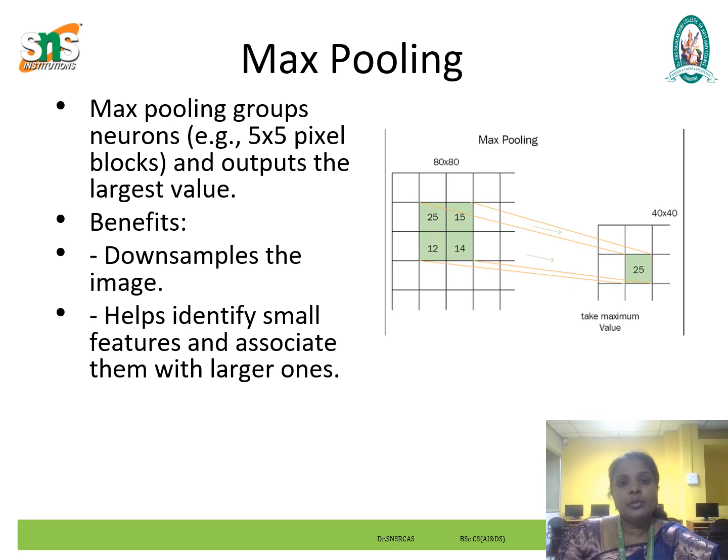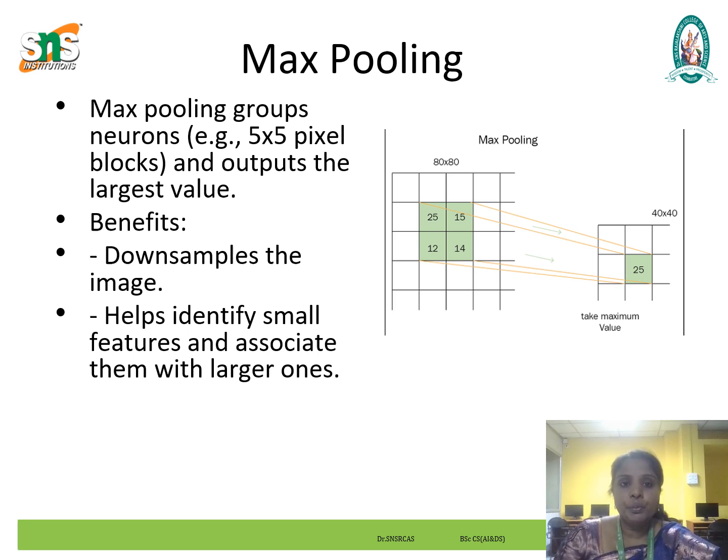Another component is max pooling. We use a special type of output connection called max pooling, where groups of neurons corresponding to a region in our image, say a 5 by 5 block of pixels, go to one neuron in the next level.